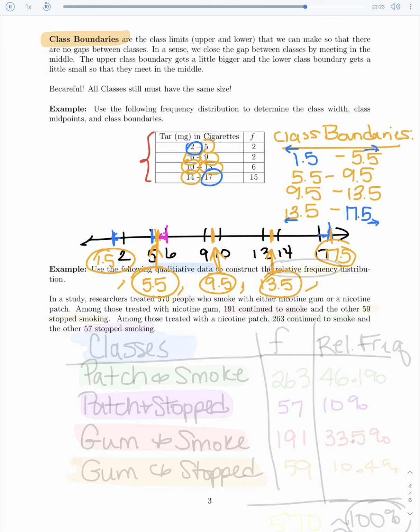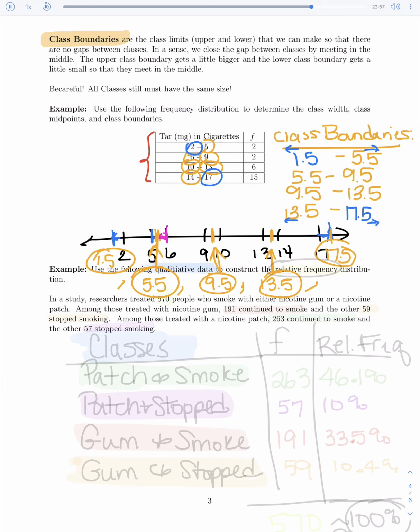Take a look at this last example. This last example says, in a study, researchers treated 570 people who smoke with either nicotine gum or nicotine patch. Among those treated with nicotine gum, 191 continued to smoke and the other 59 stopped smoking. Among those treated with a nicotine patch, 263 continued to smoke and the other 57 stopped.